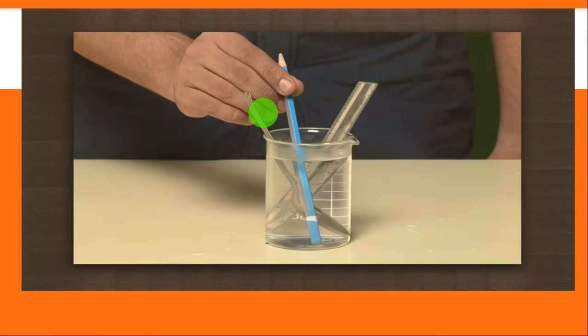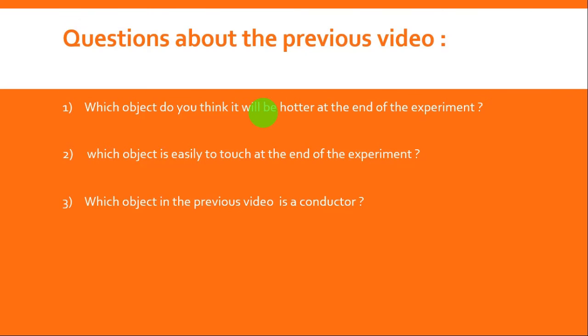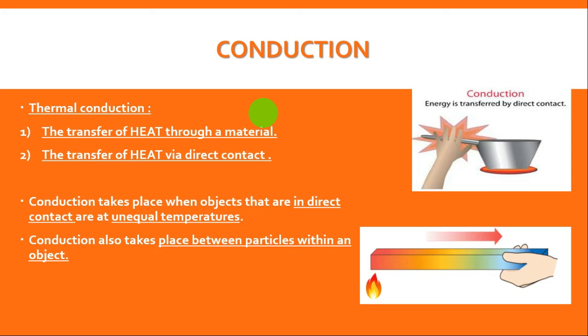To understand this experiment, let's start talking about conduction. What's the meaning of conduction? Conduction is the transfer of heat through a material. So, in the experiment, heat transferred from the bottom to the top of the metal spoon by conduction. So the heat from the hot water transferred to the metal spoon, then from the bottom of the metal spoon to the top of the metal spoon. What do we call this process? Conduction. Also, conduction is the transfer of heat via direct contact.